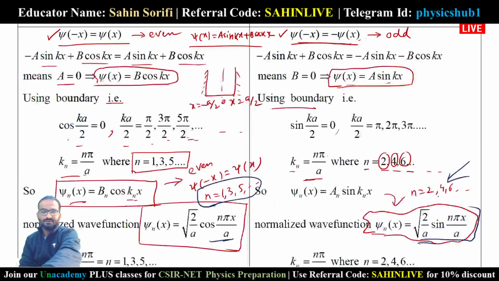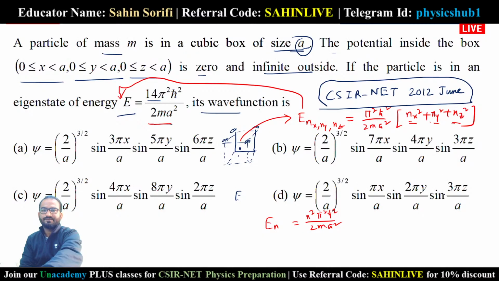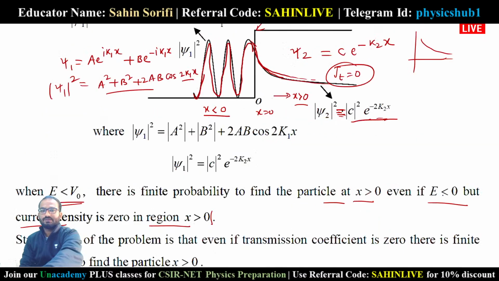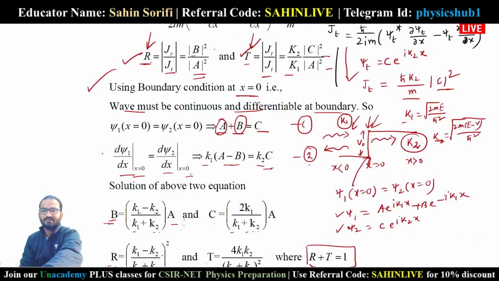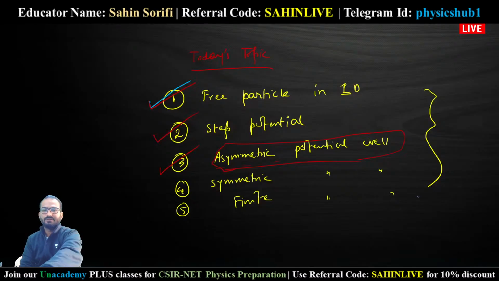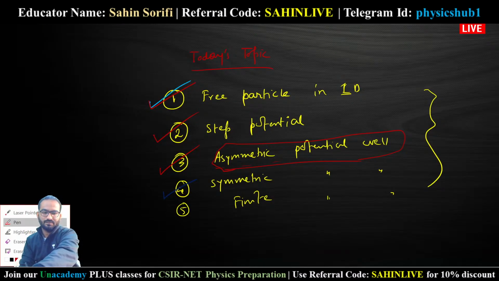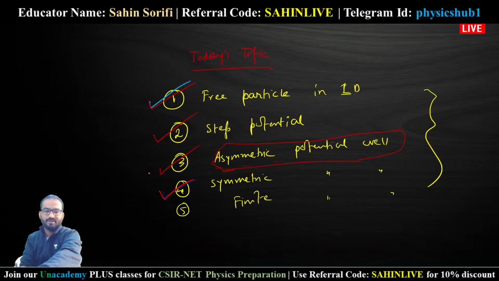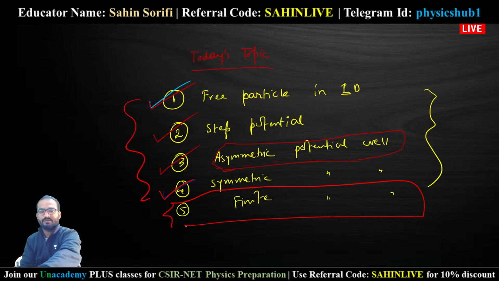Okay, so we are running out of time, and I should end the class here. So we have discussed these things today. Okay, so the last one could not be covered because of the time. So we covered these 4 things today, and in some other class we'll try to cover the finite potential well.